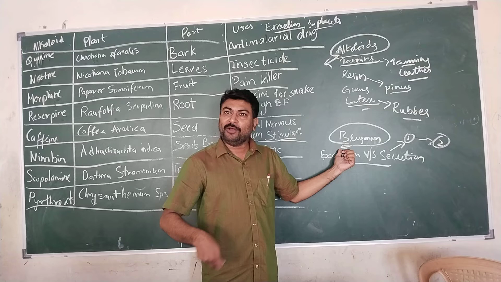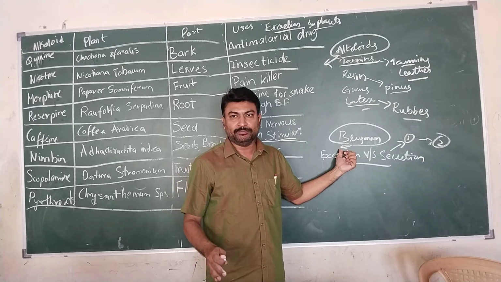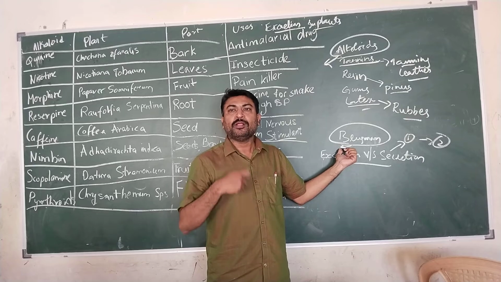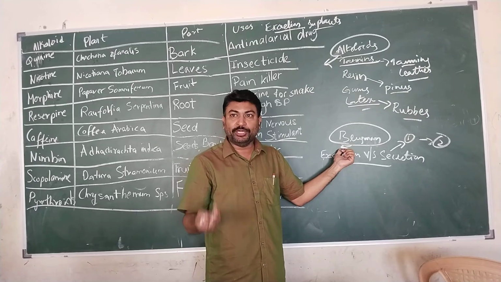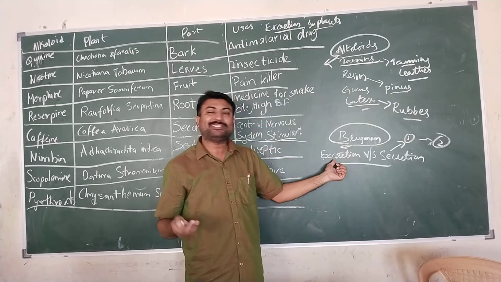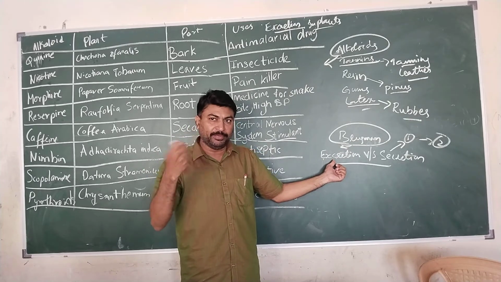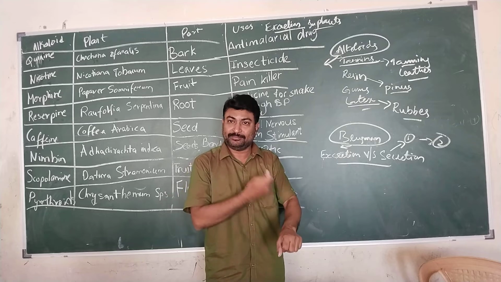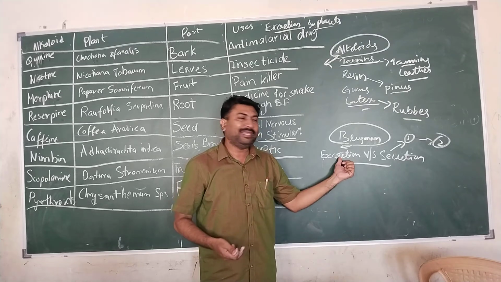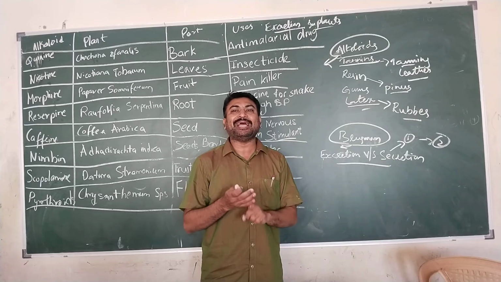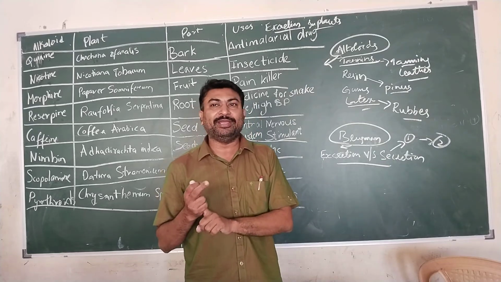Excretion means removal of waste material from the entire body. That is leftover material, undigested food material, carbon dioxide, urine, etc. will be coming under excretory products, and the process of eliminating the waste material from the body. Sweat is an excretory product. Secretion means which is useful for the body and which will be traveling from one point to another point where it is necessary.